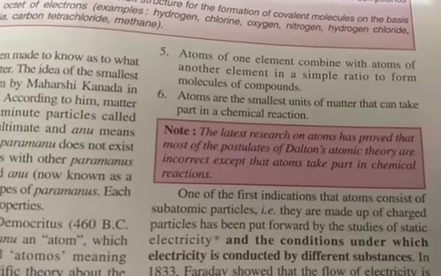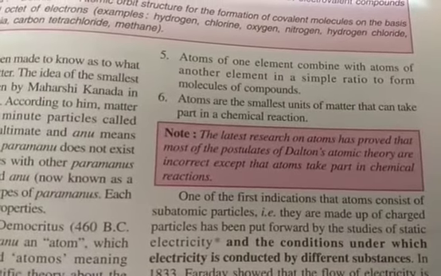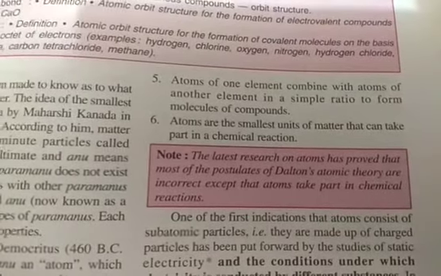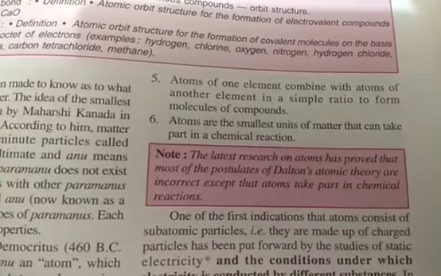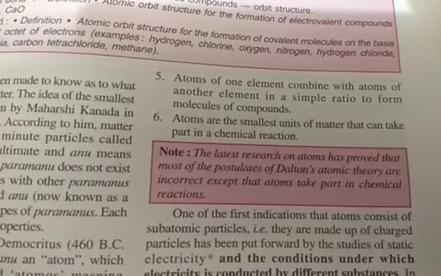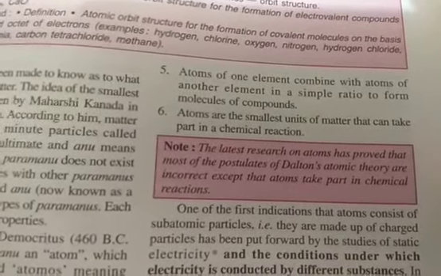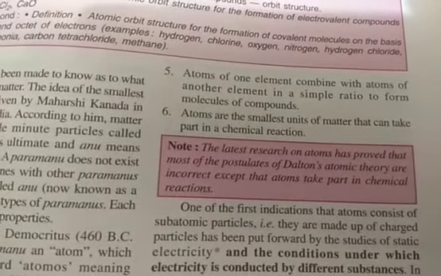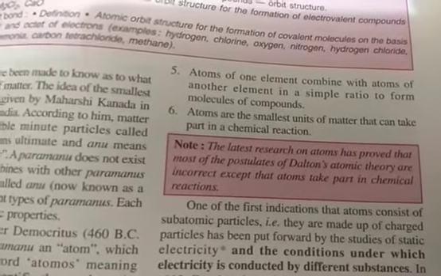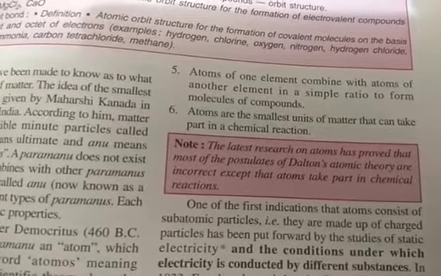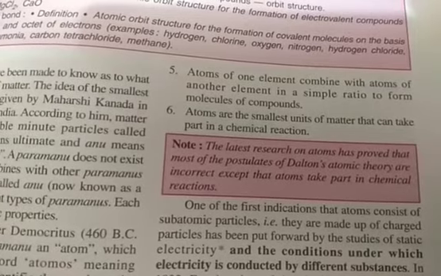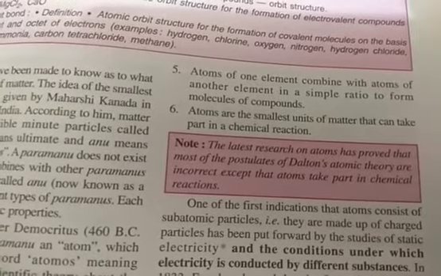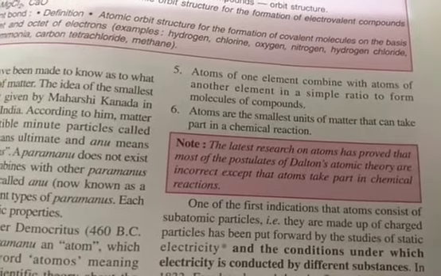Now let us see what this note says. The latest research on atoms has proved that most of the postulates of Dalton's atomic theory are incorrect, except that atoms take part in chemical reactions. It means that out of the 6 points Dalton gave, these days we know 5 points are incorrect, and the last one is correct. That is your sixth point, it is the correct one.